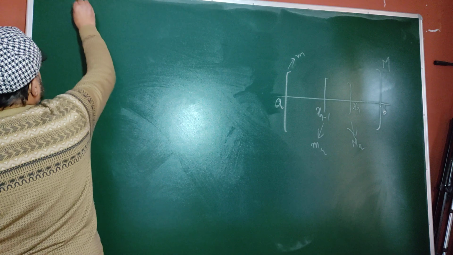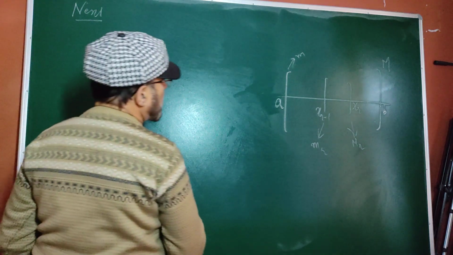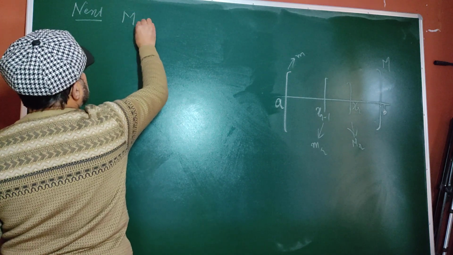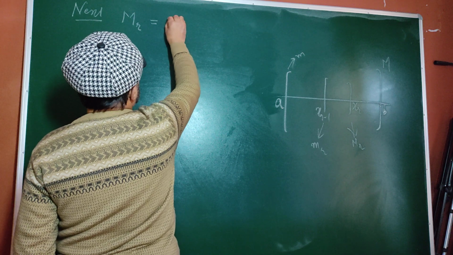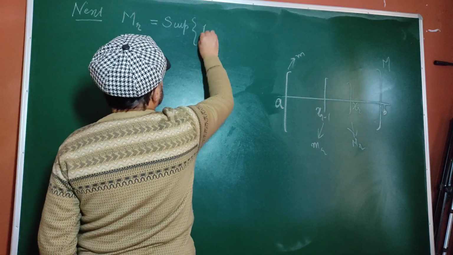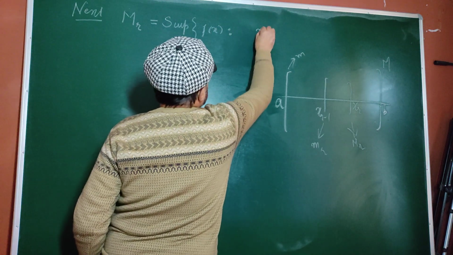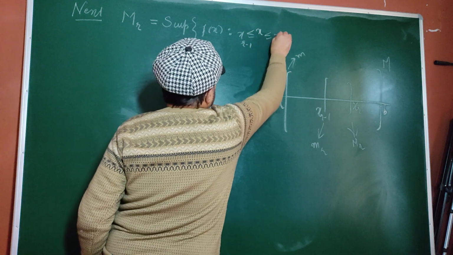What is this capital MR? It is equal to the supremum of the set f(x) such that x is greater or equal to x_{r-1}, less or equal to x_r.